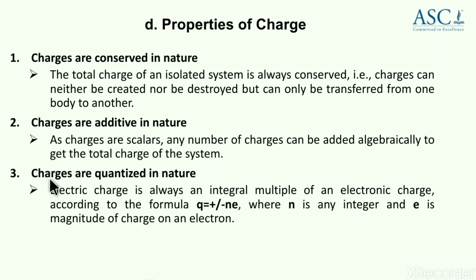The third one, most important, charges are quantized in nature. That is, electric charge is always an integral multiple of the electronic charge, according to the formula Q = ±Ne. Here N is any integer, taking positive and negative values, and e is the magnitude of charge on an electron. That means charges can always occur as ±1e, ±2e, ±3e, etc. It cannot come in decimal form. This is all about charges being quantized in nature.